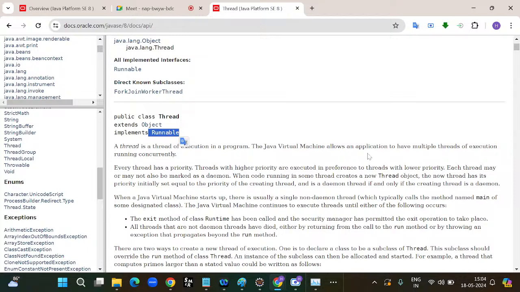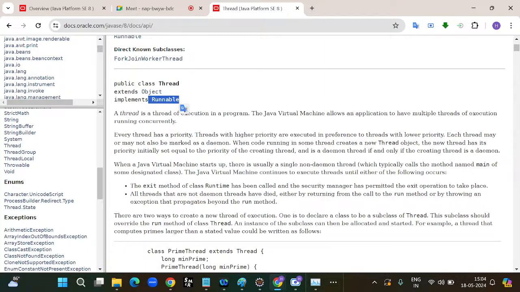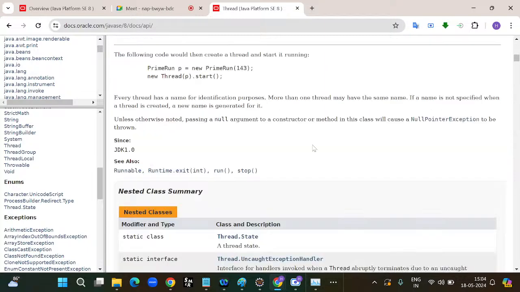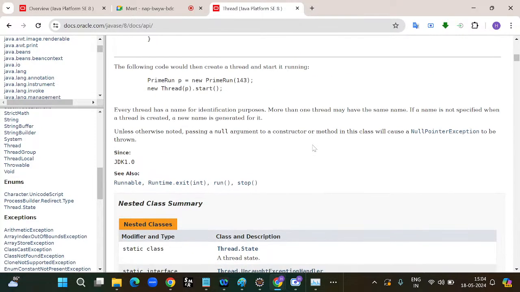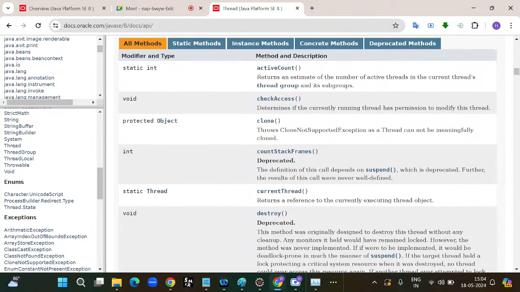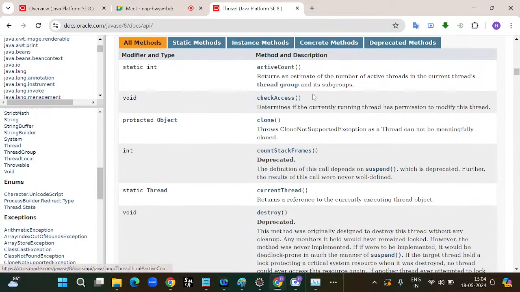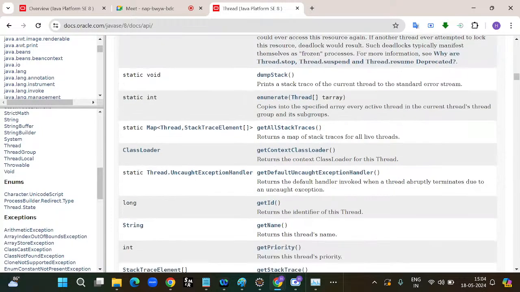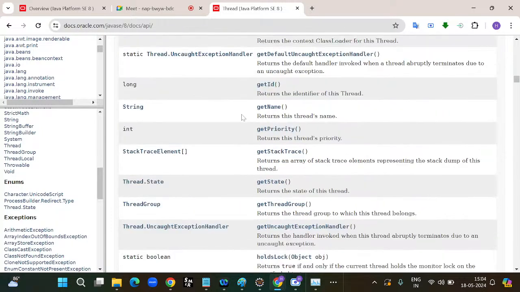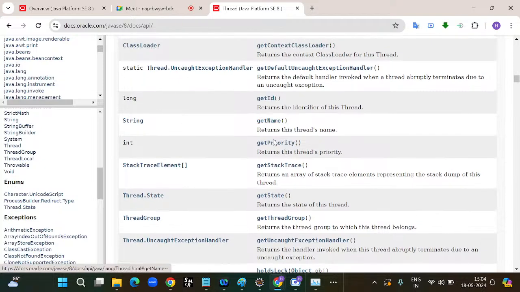JVM allows an application to have multiple threads of execution running concurrently. Okay, if I scroll down, these are the methods available. So activeCount is one method, and dumpStack, enumerate, getId, getName. If you can observe here, getName meaning we will get the name of the thread.